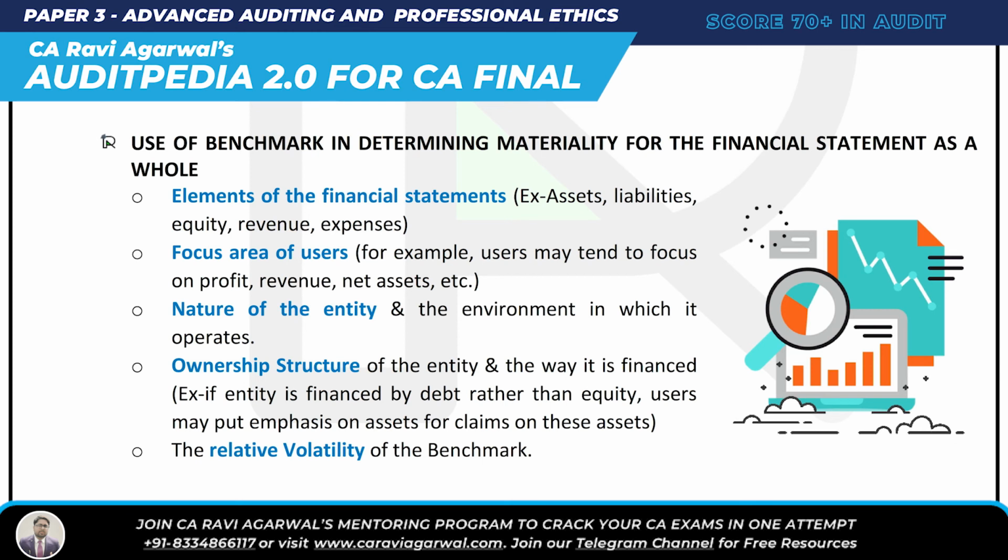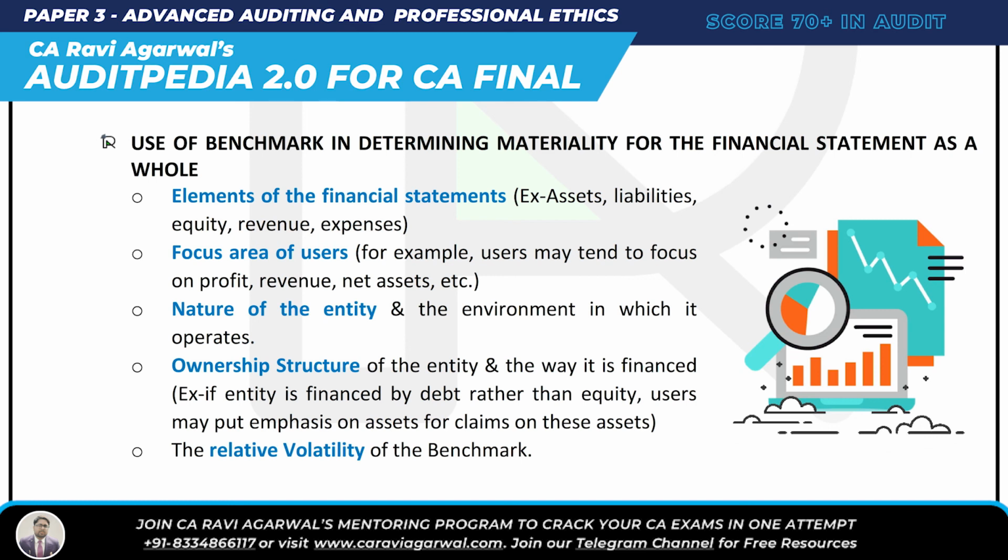E is element of the financial statement. You know the elements of the financial statement, whether you take it as asset, liability, equity, revenue, expense. N is nature of the entity. You have to see whether it's trading, whether it's a service provider, what is the nature of the entity. U is focus area of the user. Whether the focus is on profit, on revenue, or on net assets. And S is your ownership structure. Whether it is focused more on equity or debt. So this is about the use of the benchmark in determining materiality for the financial statements as a whole.